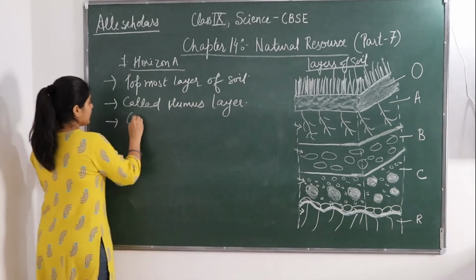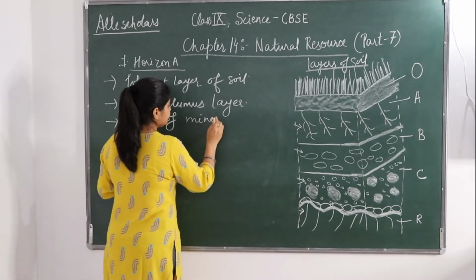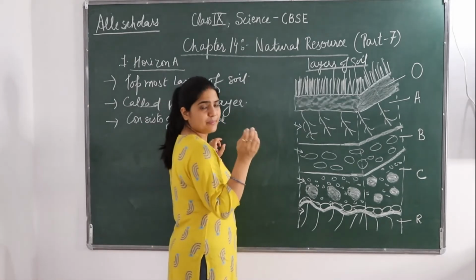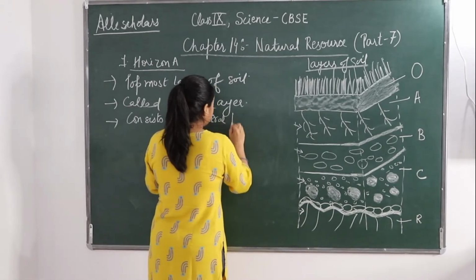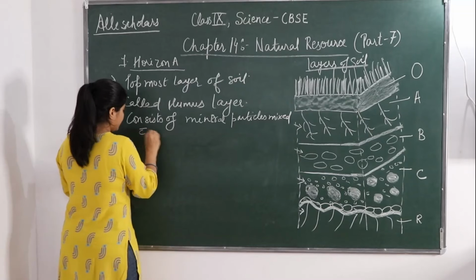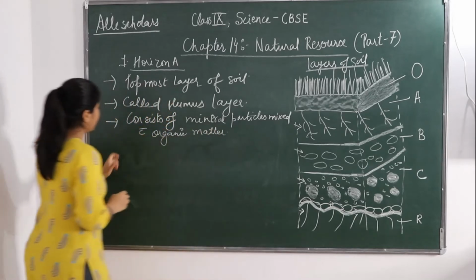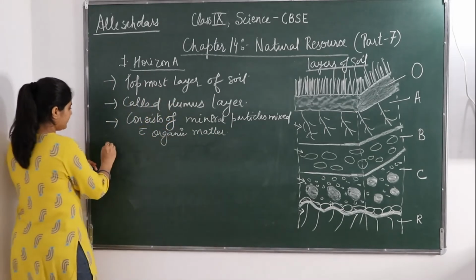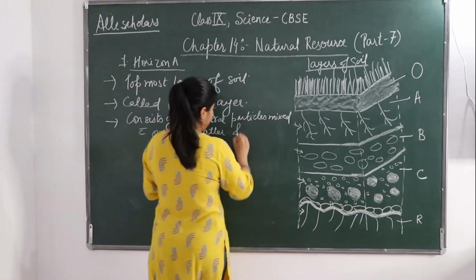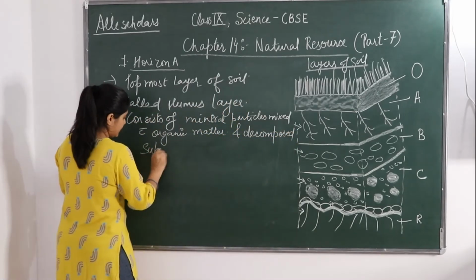Okay, so it consists of mineral particles mixed with organic matter, and it is also composed of decomposed substances.